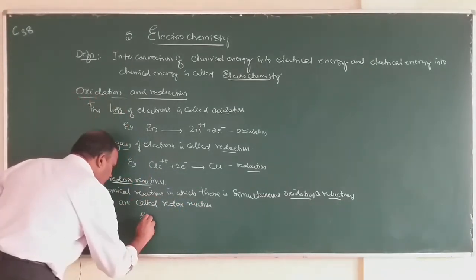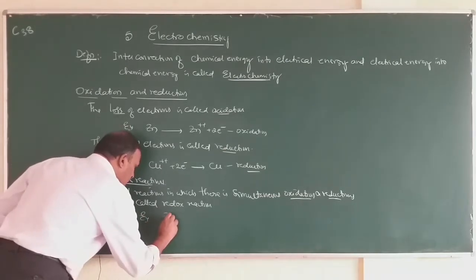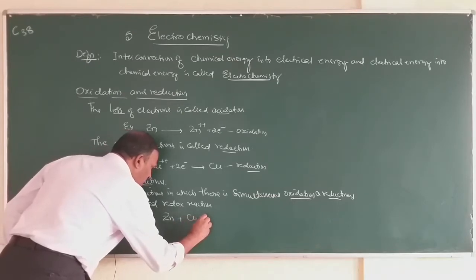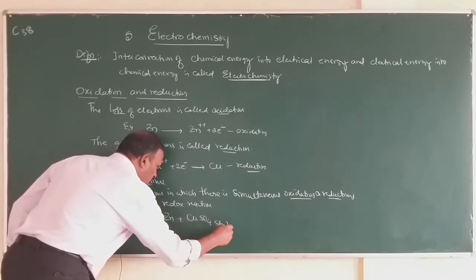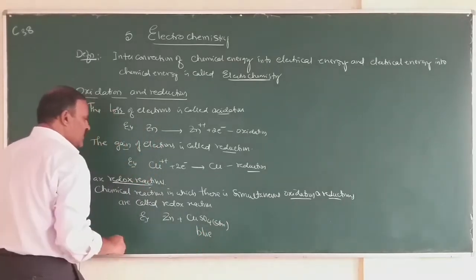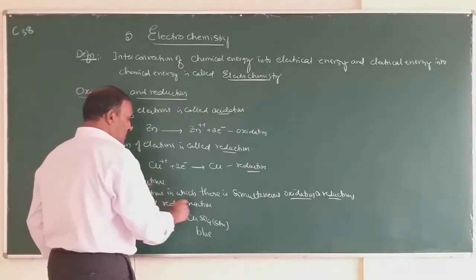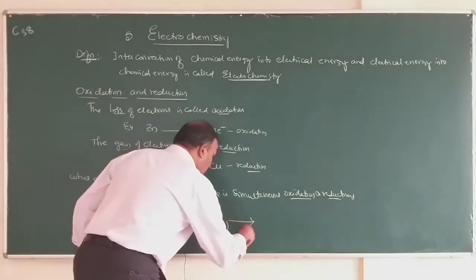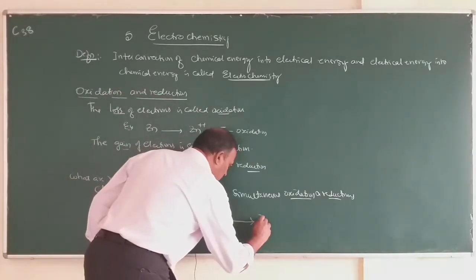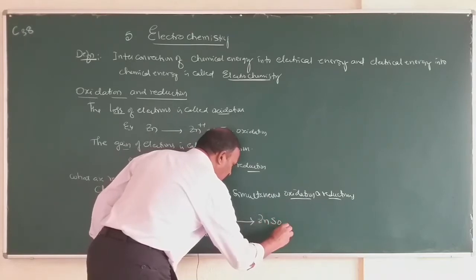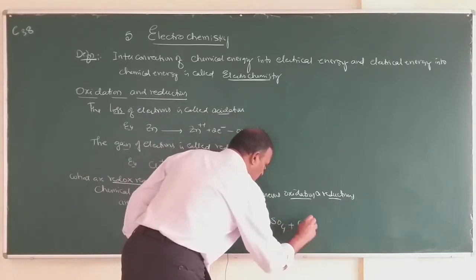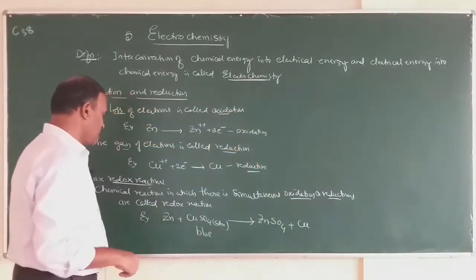For example, when zinc granules are added into copper sulfate solution. What is the color of copper sulfate solution? The color of copper sulfate solution is blue. When zinc pieces are added into copper sulfate solution, what happens? Zinc is converted into zinc sulfate, and copper ions are converted into copper atoms.